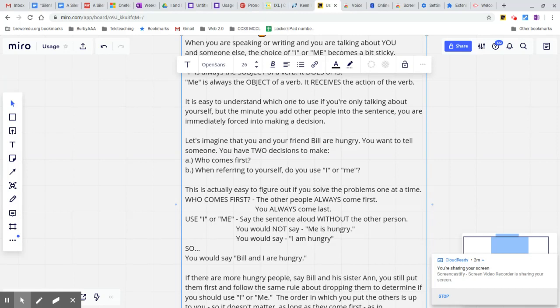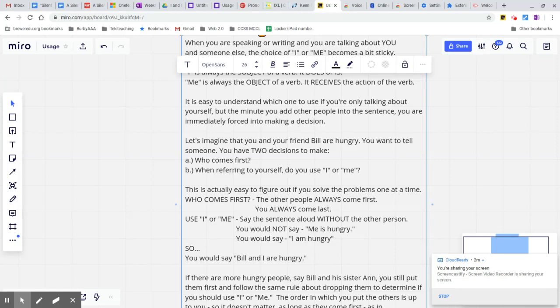Now, the second part of this is using I or me. And how do you do that? Well, the best way to do it is not worry if it's the subject or the object and just simply say the sentence out loud without the other person in it. So instead of saying, is it Bill and I are hungry or Bill and me are hungry, just drop Bill and say, me are hungry or me is hungry. And you would never say that unless, of course, you're a caveman. You would say, I am hungry.